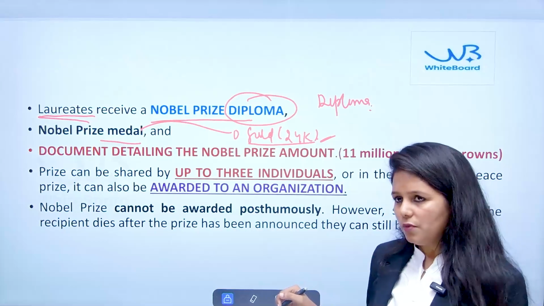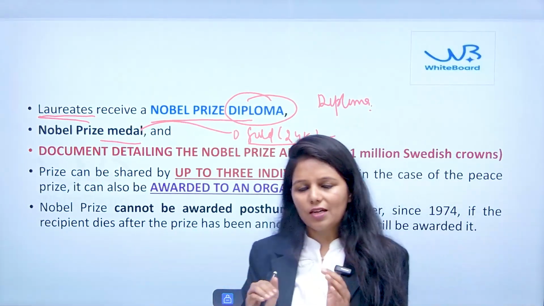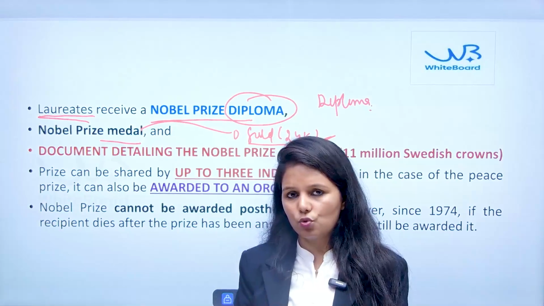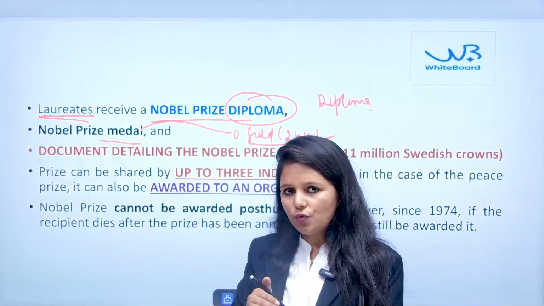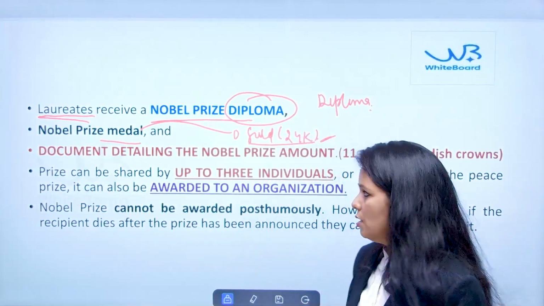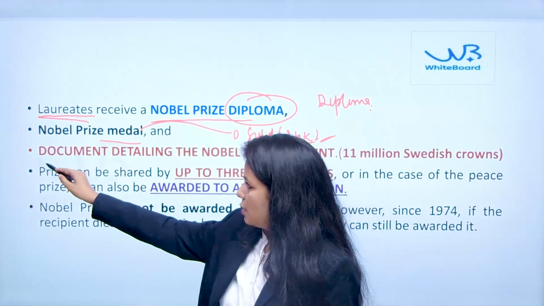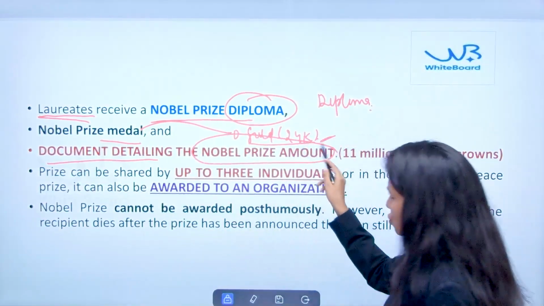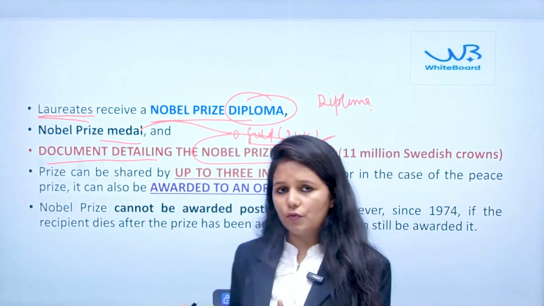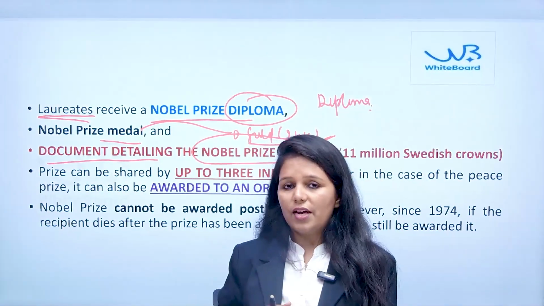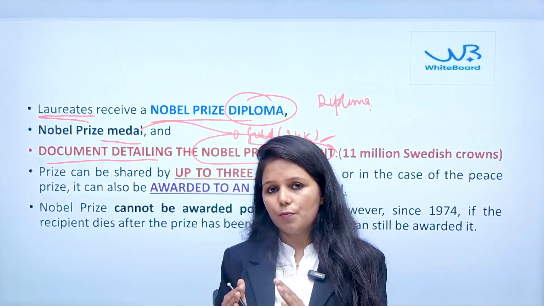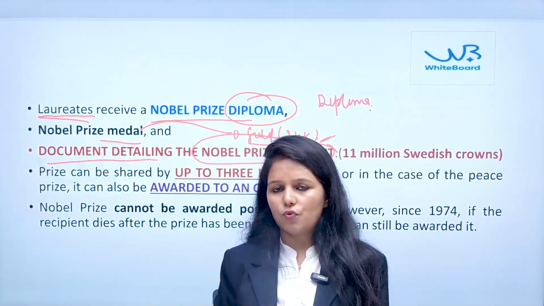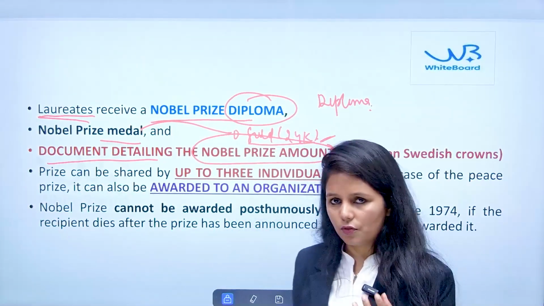And apart from this, there will be one document that details what exact amount will be given to the winner for that particular category in a particular year. So there will be a document that details the prize amount. At the start of the session, I told you that the amount varies from year to year depending upon the return generated from the investment of Alfred Nobel's fortune.